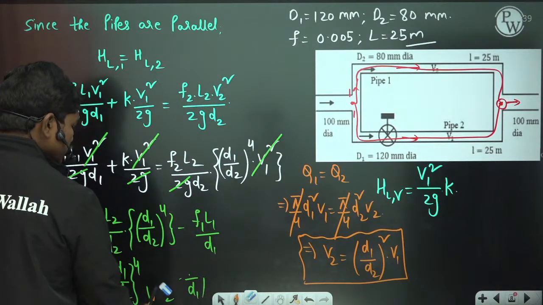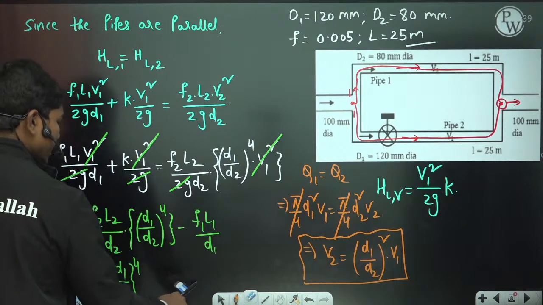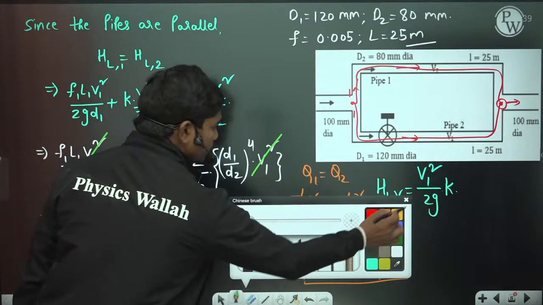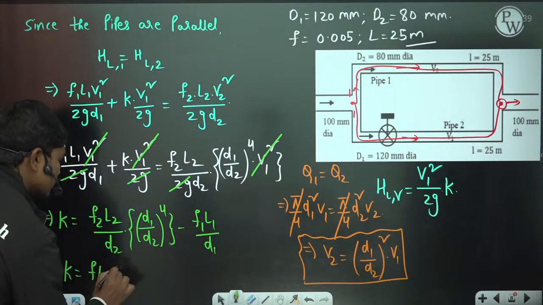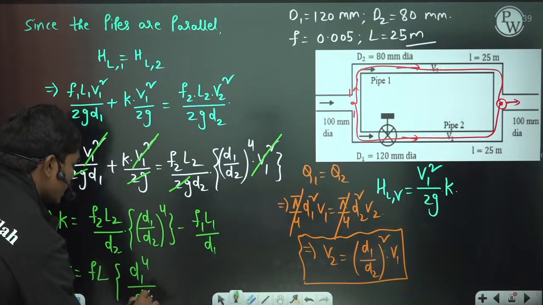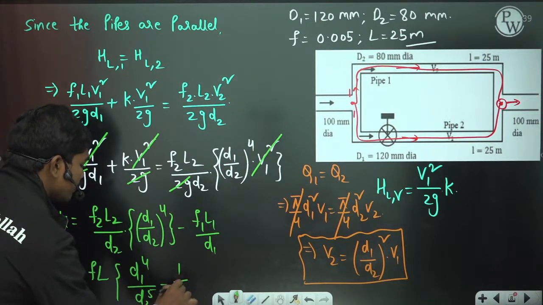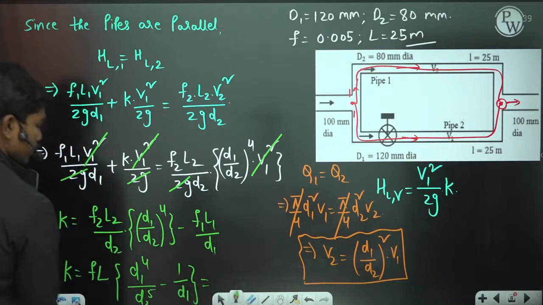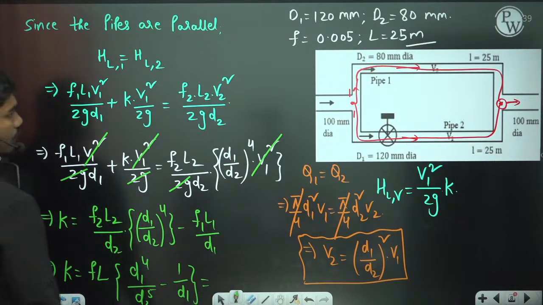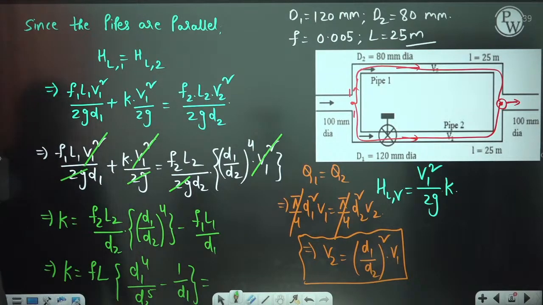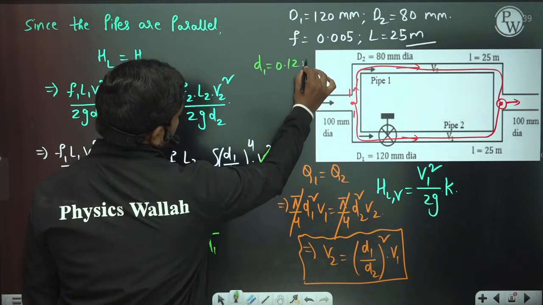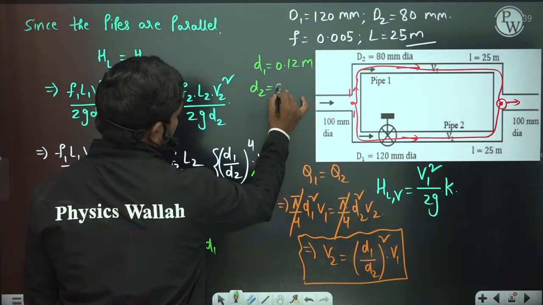If you take only FL as the common term, then the value is D1 power 4 by D2 power 5 minus 1 by D1. D1 is 0.12 meters and D2 is 0.08 meters.